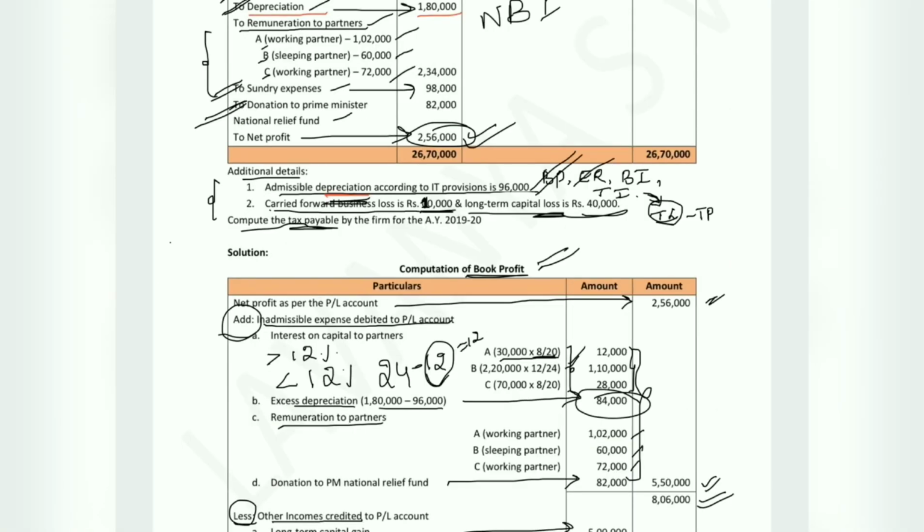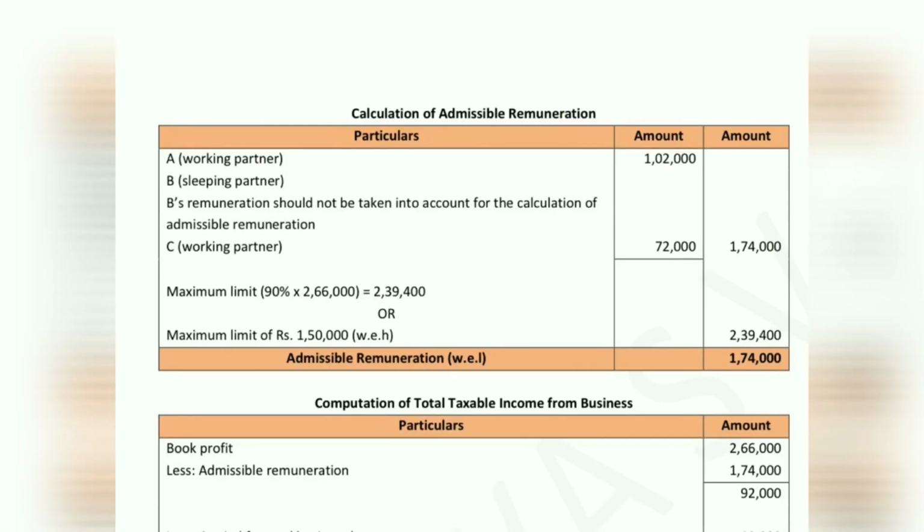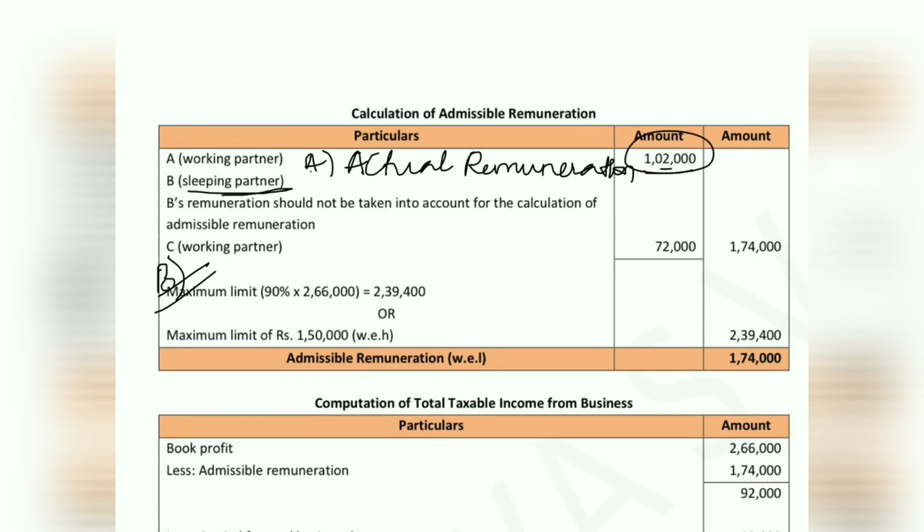Second step is to calculate eligible remuneration. So eligible remuneration, we will consider two important points. One is actual remuneration and maximum limit. So actual remuneration of working partner A is 1,02,000. B is a sleeping partner. Now under section 40B, you can claim eligible remuneration if they are working partners only.